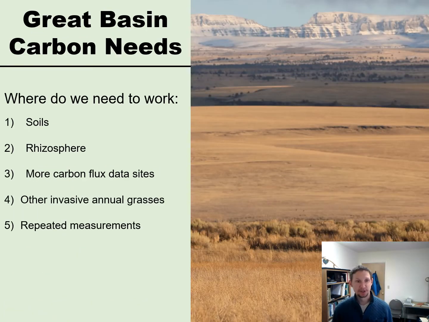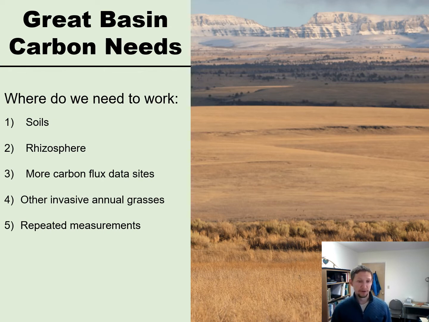So based off of the literature, where are our research needs? Well, we need to sample soil organic carbon in the deeper soil profile below 30 centimeters. We need to look at below ground root biomass and understand fine root versus coarse root, microbial respiration and heterotrophic respiration in those profiles. We need to look at carbon flux data across annual grasslands, across degraded grasslands and woodlands.